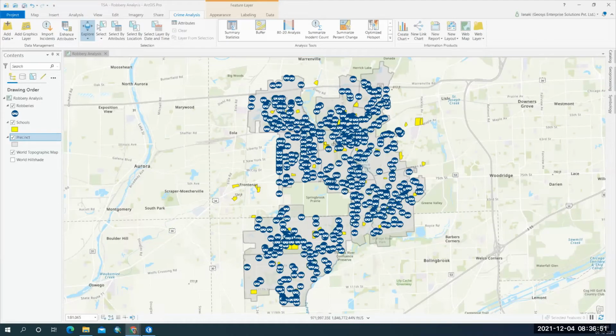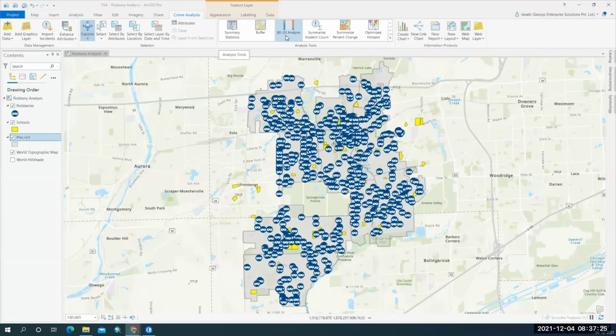So here I have my data, and I've shown you the layers: the robberies layer, the schools layer, and the municipality boundary layer which I have. And now I'm going to work on this 80/20 analysis tool to determine which locations are problematic locations, meaning the places where the robberies are occurring more.